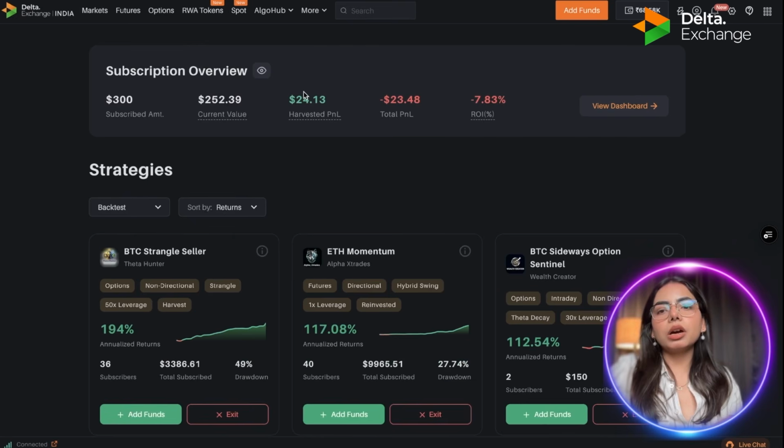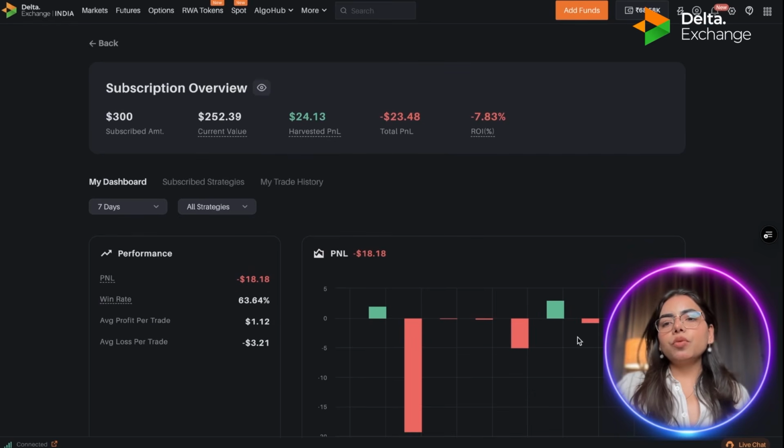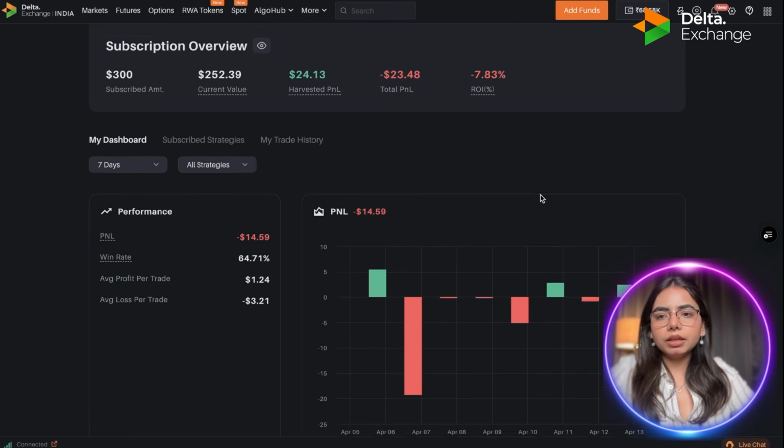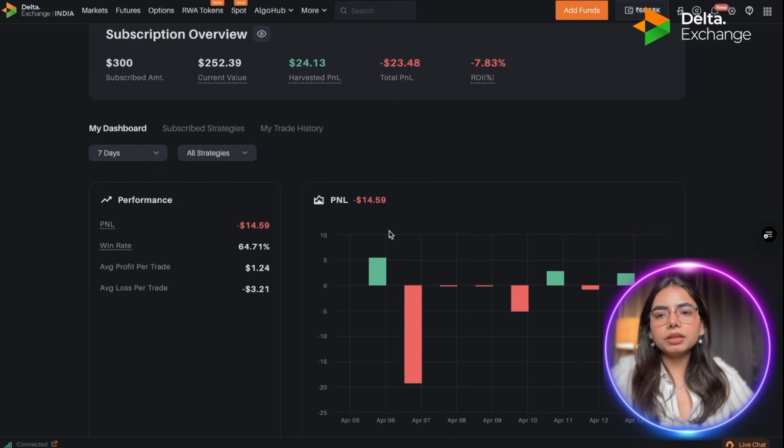Also, let me show you how the subscription overview looks after subscribing to multiple strategies or even a single strategy. This subscription overview provides you the overall health of your marketplace portfolio. If you want to hide all the details, like how much amount you have invested and what kind of return you are making, you can simply click on this eye button and all the details will disappear. I will unhide this and go to the view dashboard section, and this is how my dashboard or PNL is performing right now.